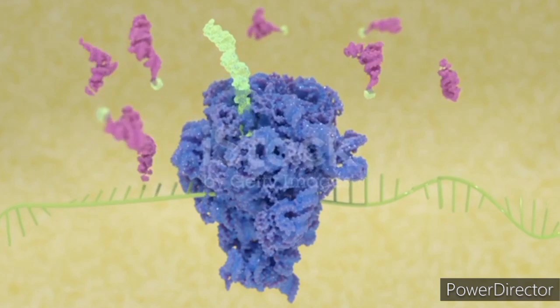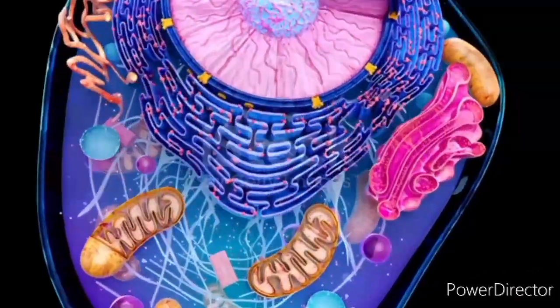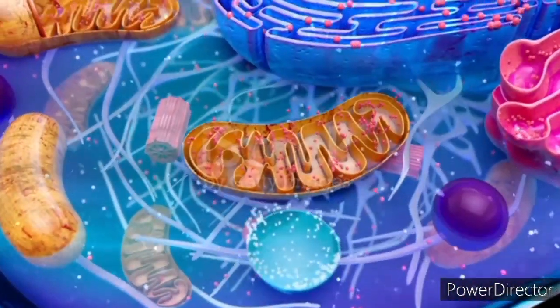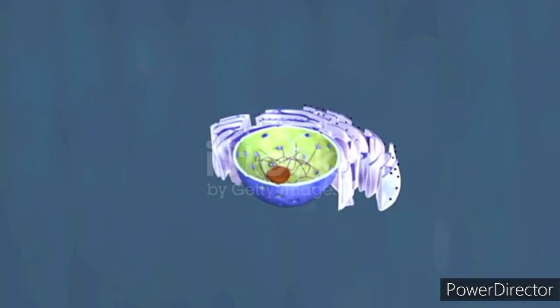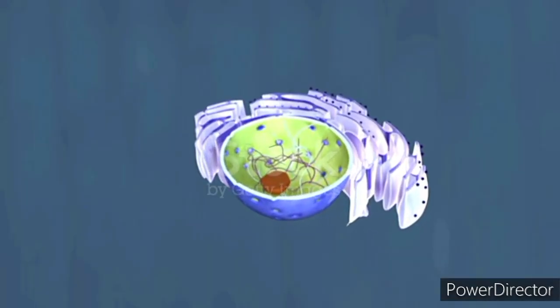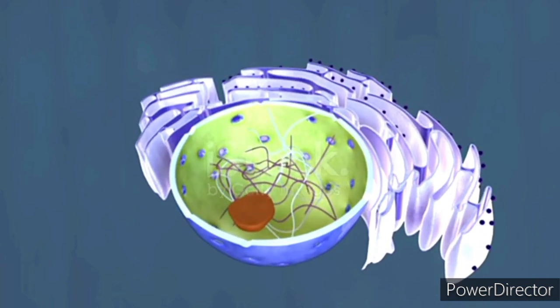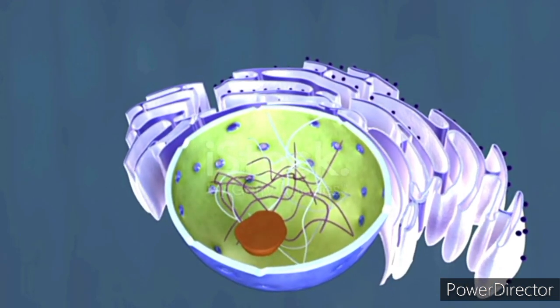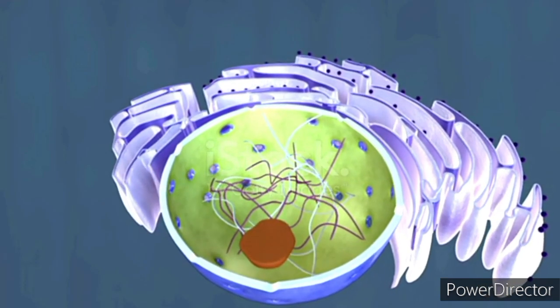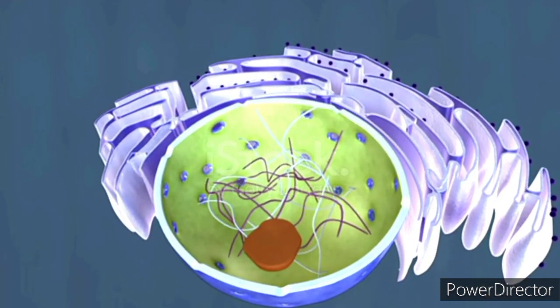3. Location. They can be found in two main cellular locations, free-floating in the cytoplasm or attached to the rough endoplasmic reticulum, ER. Ribosomes attached to the endoplasmic reticulum are involved in synthesizing proteins that are either secreted from the cell or incorporated into the cell membrane.